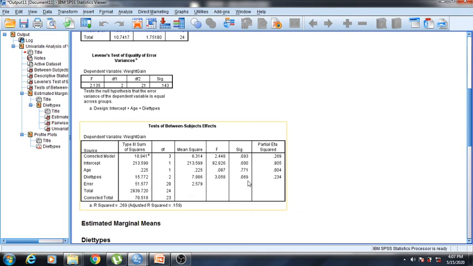If we are controlling for age, then there is no significant difference between diet types and weight gain. But in one-way ANOVA we saw that if we are not controlling for age, our significant value was 0.039. It means it was showing that there is a significant difference between diet types and weight gain.